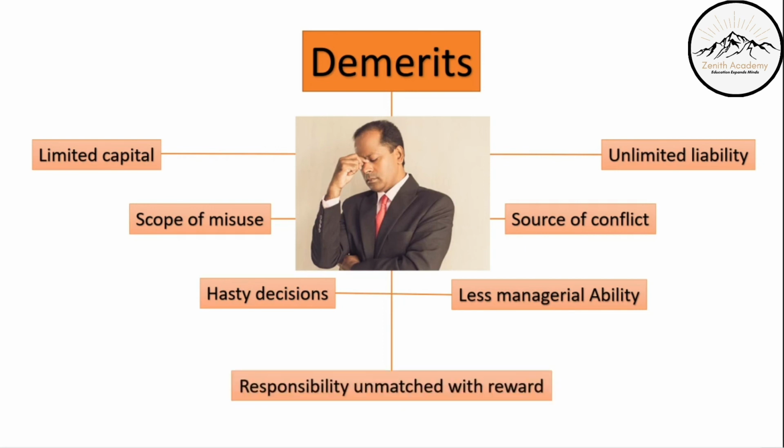Responsibility unmatched with reward. Karta is alone working for the entire family, and the responsibility is not shared with everyone. He is the sole person who is taking all the decisions, who is taking all the action. Therefore, the responsibility is unmatched with the reward for him.